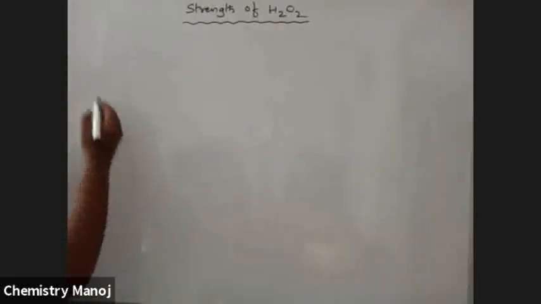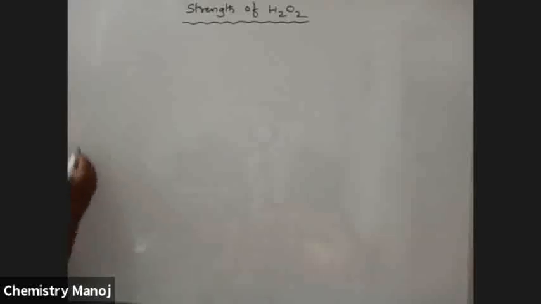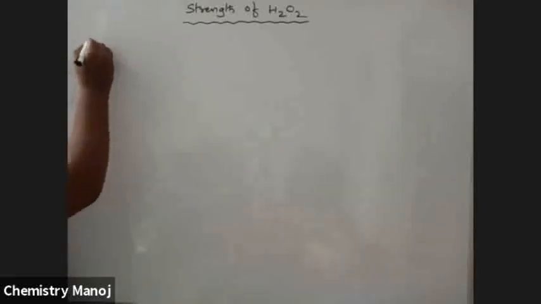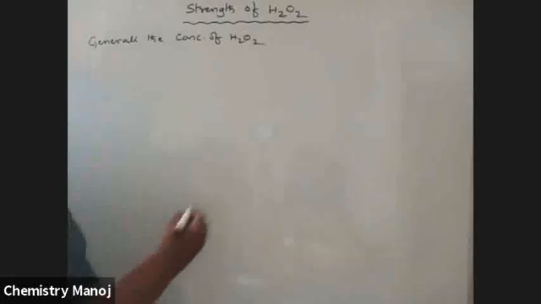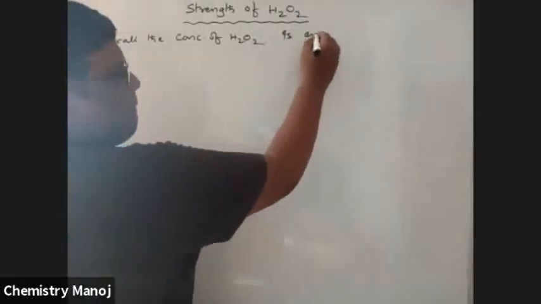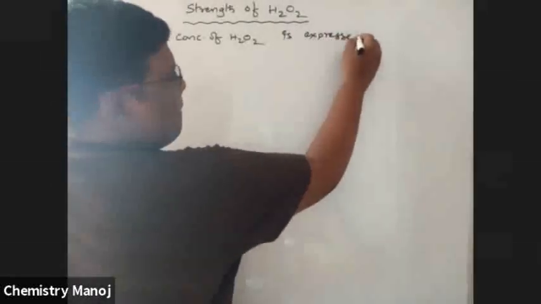So generally, the concentration of H2O2 is expressed in 4 methods.